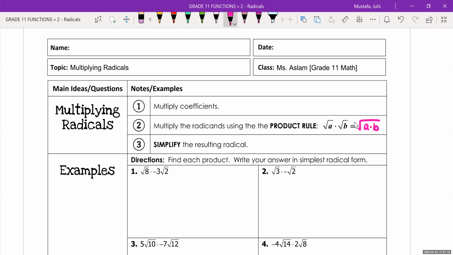Okay, let's maybe do one side of this. Actually, yeah, we can only do one side of it. All right, let's try question number one.